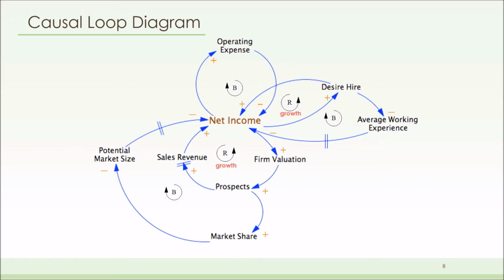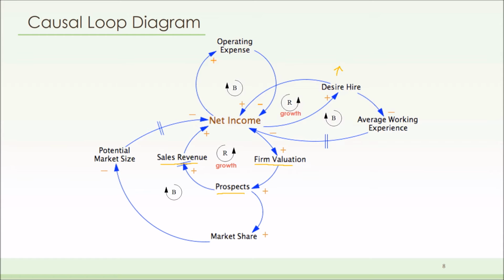Here comes our causal loop diagram. There are 2 reinforcing growth loops and 3 balancing loops. As our company becomes more valuable, the number of people interested in our product increases, and it takes some time to bring in more sales revenue. Net income increase also means that we now have budget to hire more employees to generate more net income.